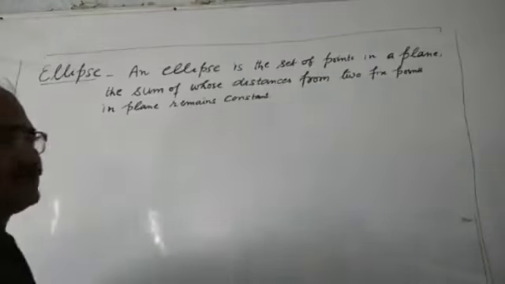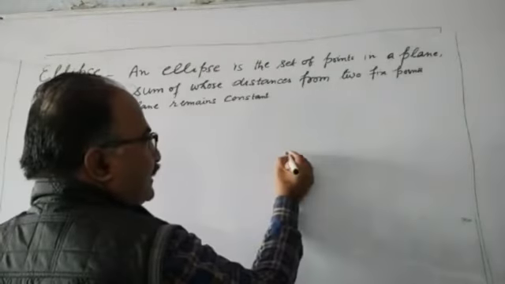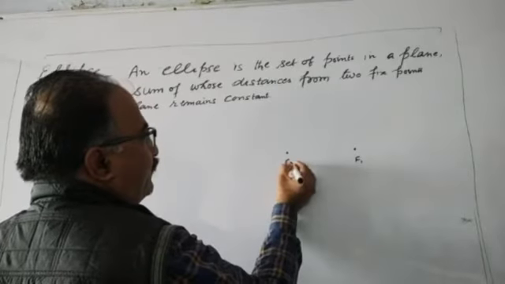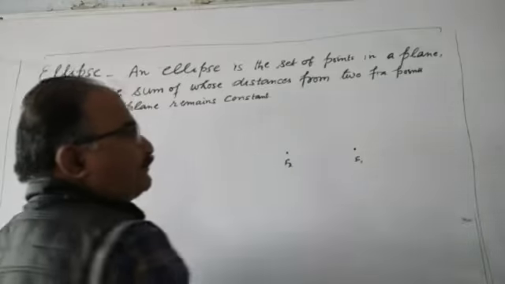in a plane remains constant. Just see here, I consider two fixed points, F1 and F2, fixed point 1 and fixed point 2.